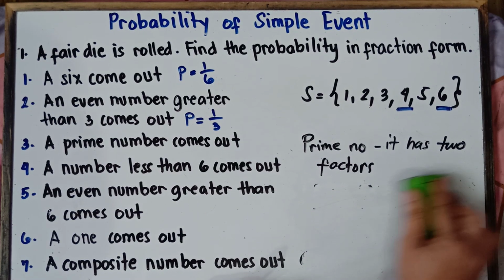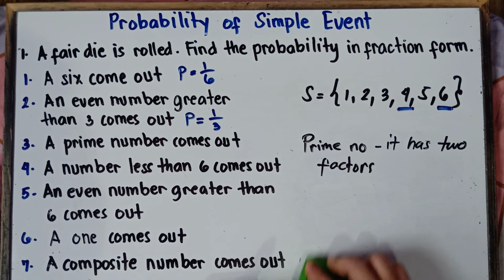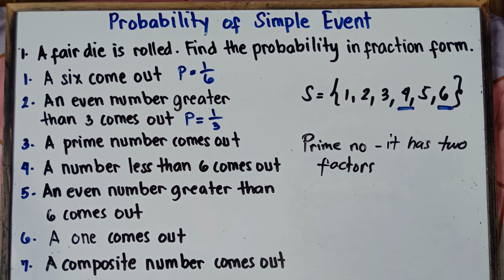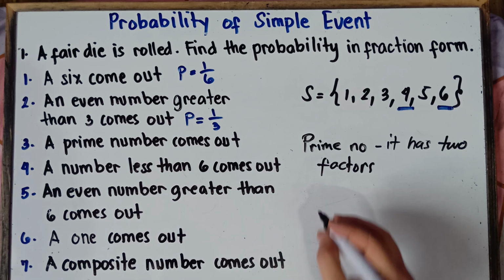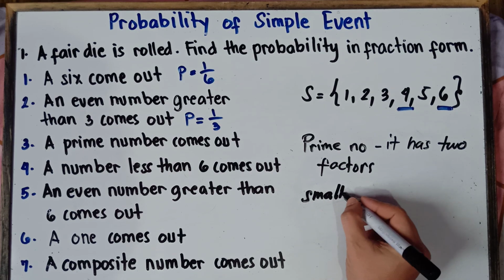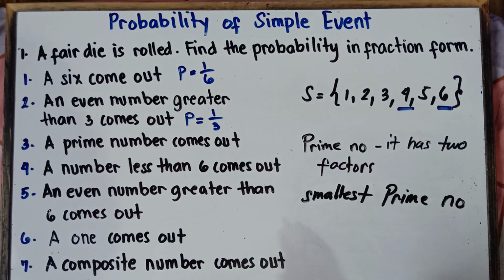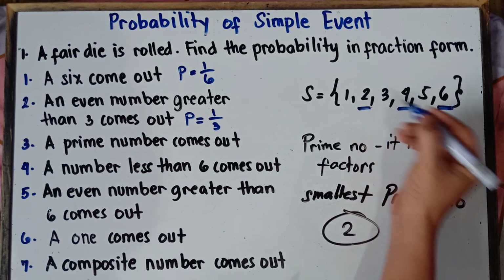Now, once again, class, question: is 1 a prime number? Nope. 1, class, is not a prime number. Once again, class, you always remember this one. The smallest prime number is 2. Always remember that one, class. The smallest prime number is 2. 1 is not a prime number. The smallest prime number is 2, so we have 2.